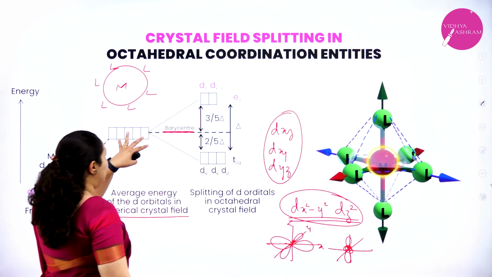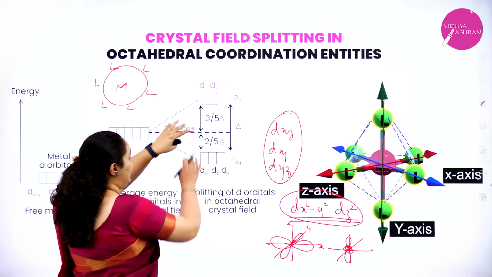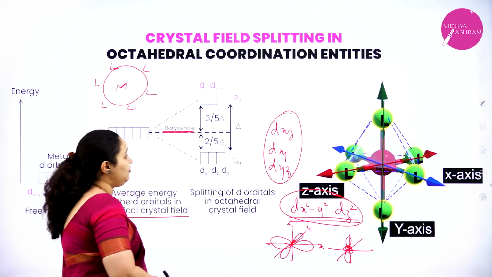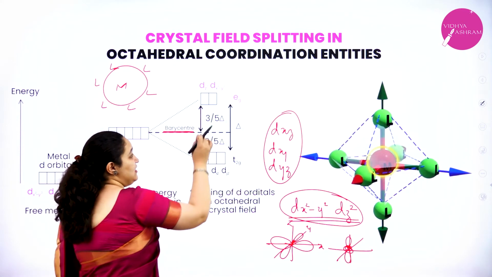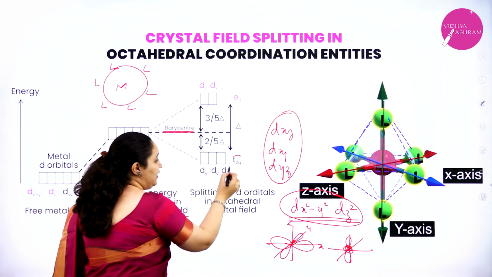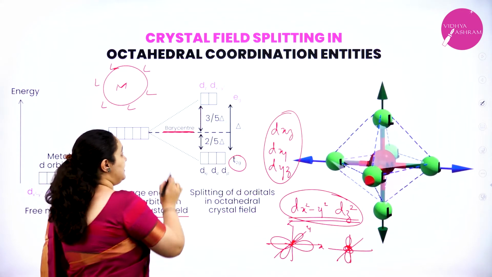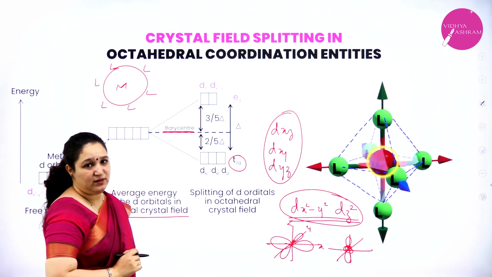Thus, these 5 degenerate orbitals will split into 2 sets: the Eg set of orbitals will increase in energy and the T2g set of orbitals will decrease in energy with respect to barycenter.